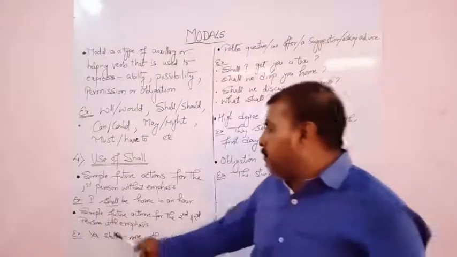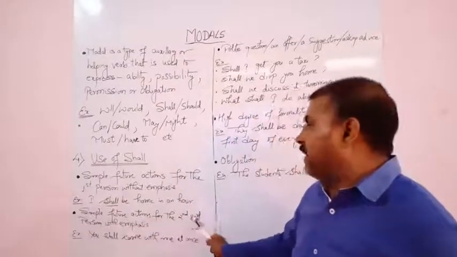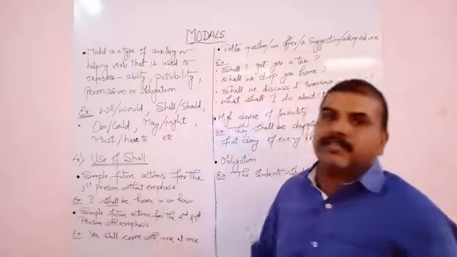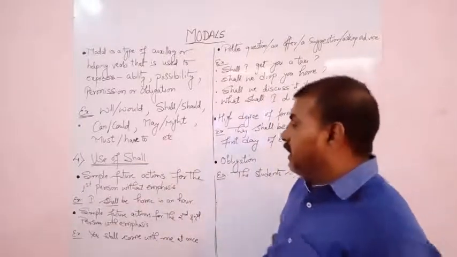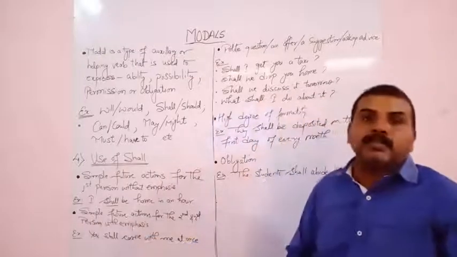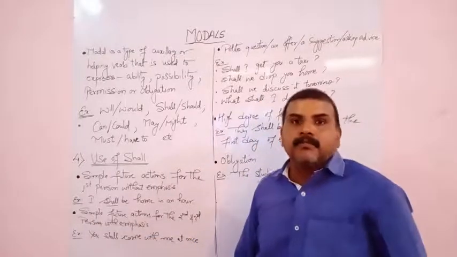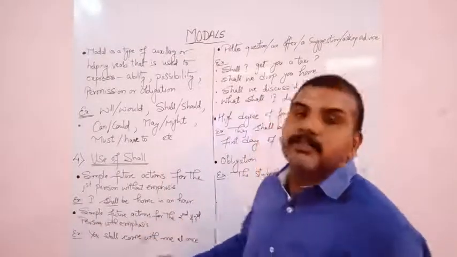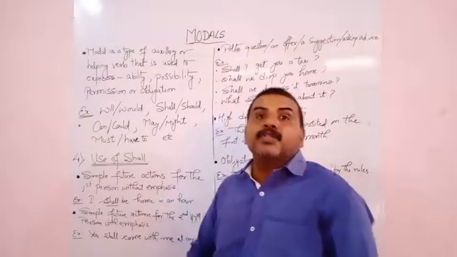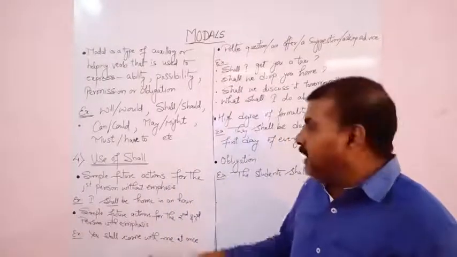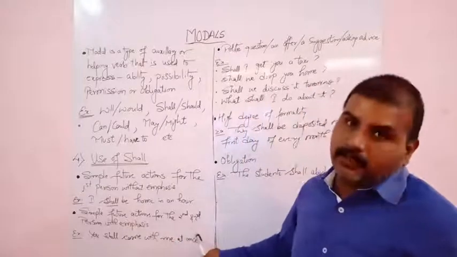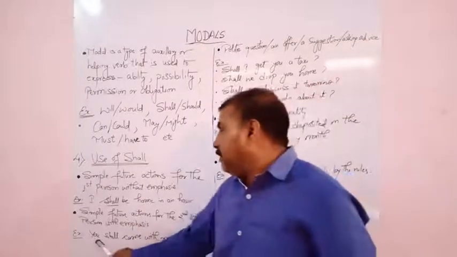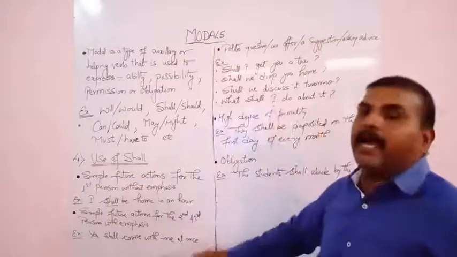Next, simple future actions for the second and third person with emphasis. If a simple future action shows emphasis for the second or third person, meaning surety is there, then we use shall with the second and third person. Example: you shall come with me at once.